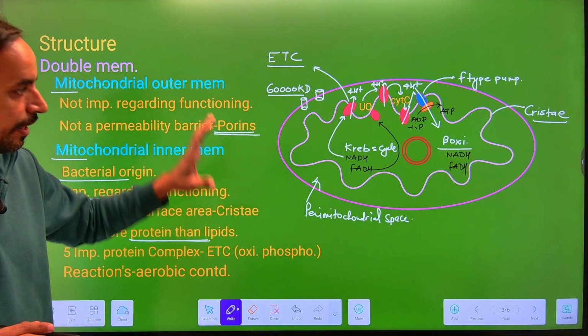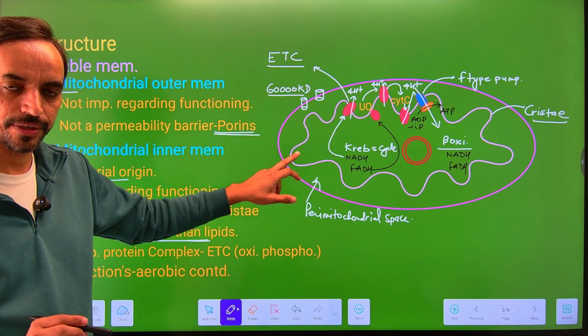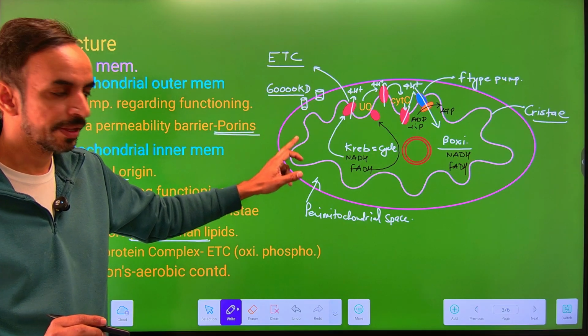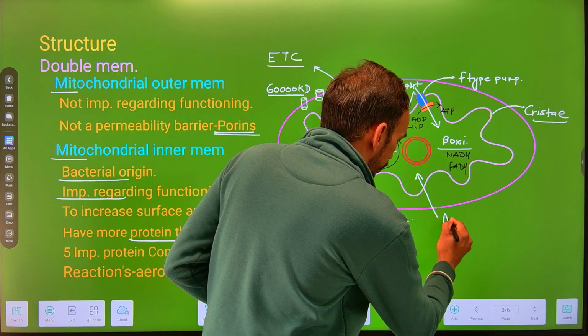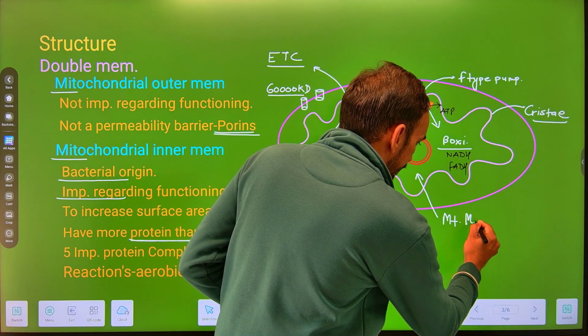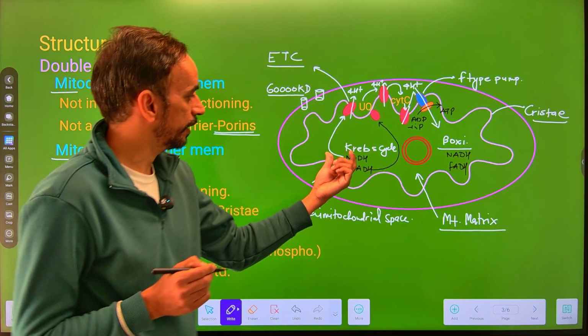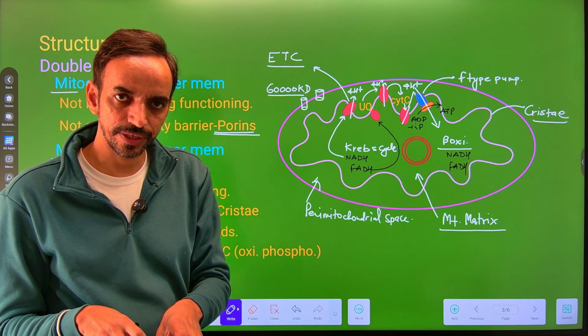So यहाँ पे ये समझने वाली बात थी, एक तो इसका स्ट्रक्चर अपन ने समझ लिया, it is a bi-layered, or we can say double membranous cell organelle. We have outer and the inner membrane. We have this part is called as mitochondrial matrix, इसे अपन कहते हैं माइटोकॉन्ड्रियल मैट्रिक्स. जो क्रेब साइकिल है या बीटा ऑक्सीडेशन है, it occurs within the mitochondrial matrix.